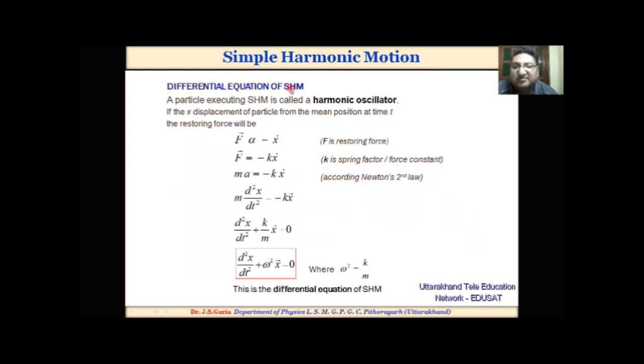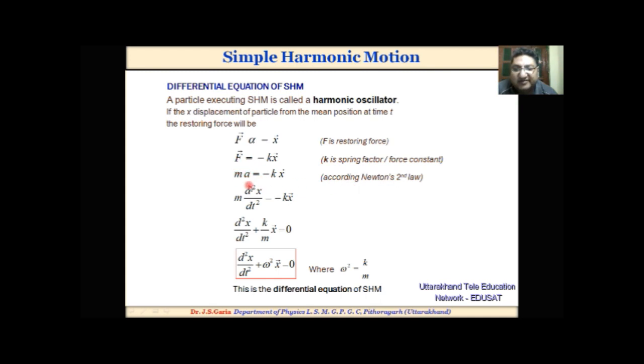Differential equation of simple harmonic motion. A particle executing simple harmonic motion is called a harmonic oscillator. If x is the displacement of the particle from the mean position at time t, the restoring force will be F directly proportional to minus x, where F is the restoring force. F is equal to minus kx. k is the spring factor or force constant. According to Newton's second law, F is equal to mass into acceleration.